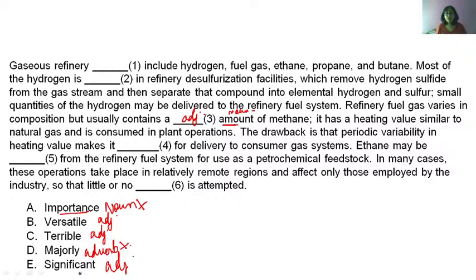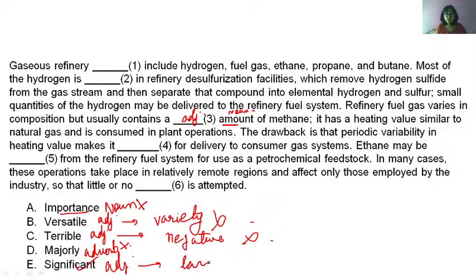Versatile means variety, right? So this is also ruled out. Contextually it is incorrect. C is terrible. Terrible is a negative word, so this is also ruled out. So actually the refinery fuel gas varies in composition but usually contains a significant amount. Significant amount means a large amount, a good amount of methane. Okay. So option E is the correct answer.